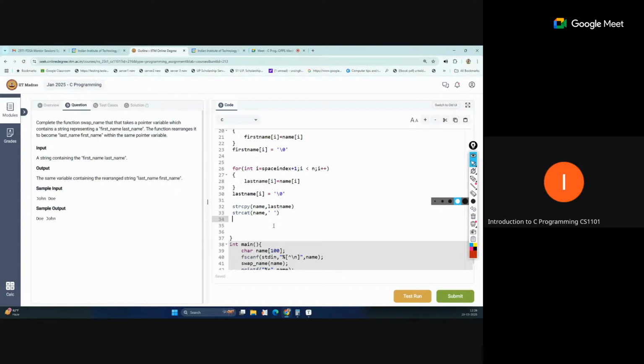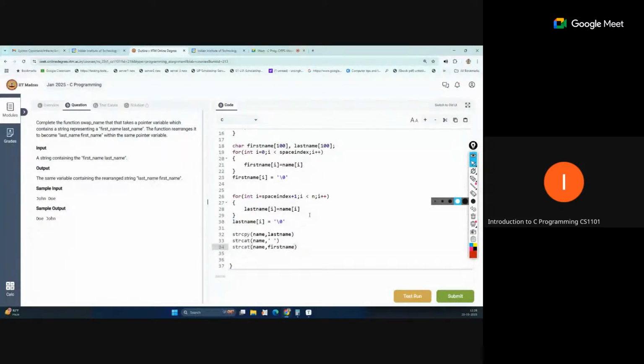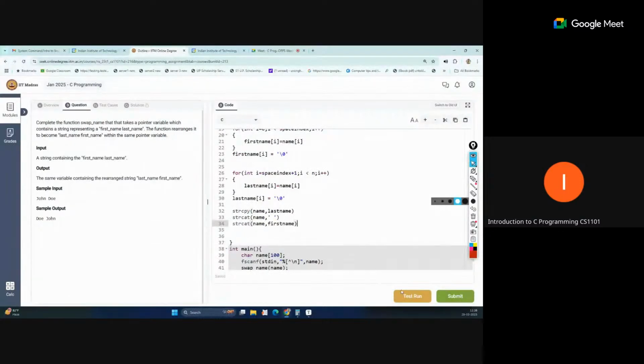Now strcat, we will add the last name. Name comma. So now first name becomes last name position. Okay, this is the swapping thing. Now we have updated our pointers at the same place. So let's check.